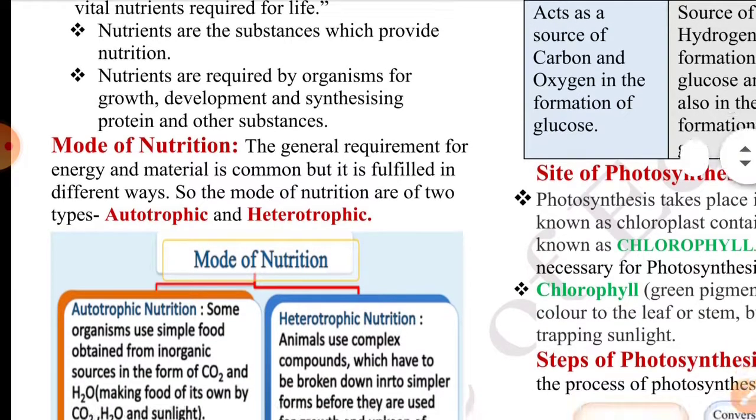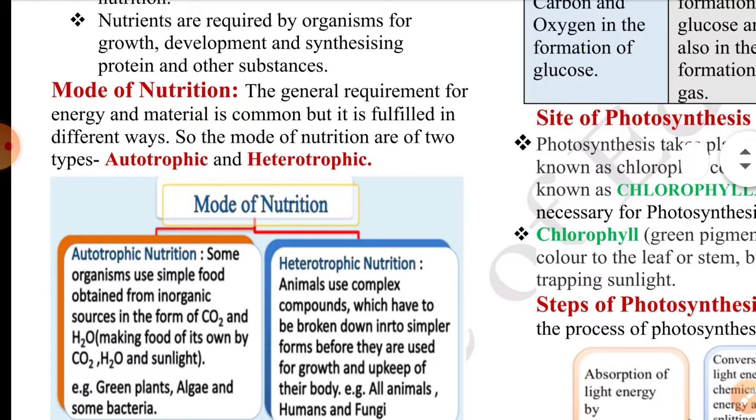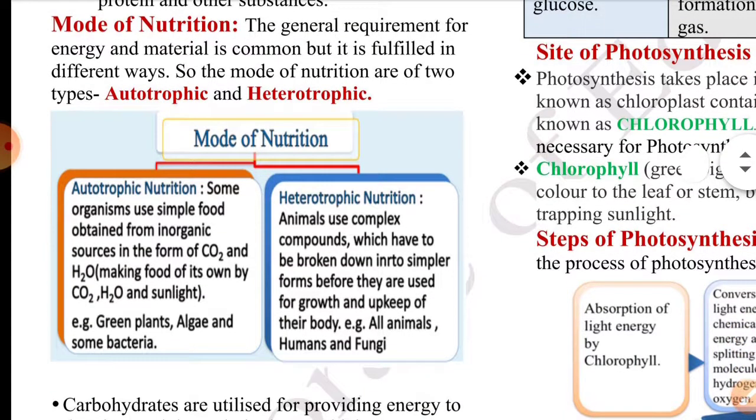We divide nutrition into modes on the basis of how the food is obtained. The general requirement for energy and materials is common, but it is fulfilled in different ways. First, autotrophic nutrition: autos means self, synthesis. Some organisms use simple food obtained from inorganic sources in the form of carbon dioxide and water. Making food on their own from carbon dioxide, water, and sunlight is called autotrophic nutrition. It is present in green plants, algae, and some bacteria.